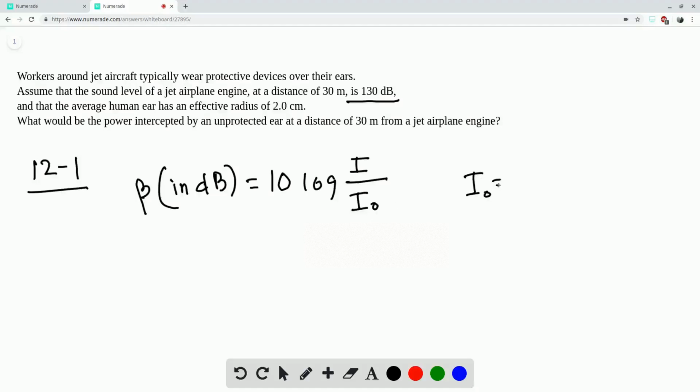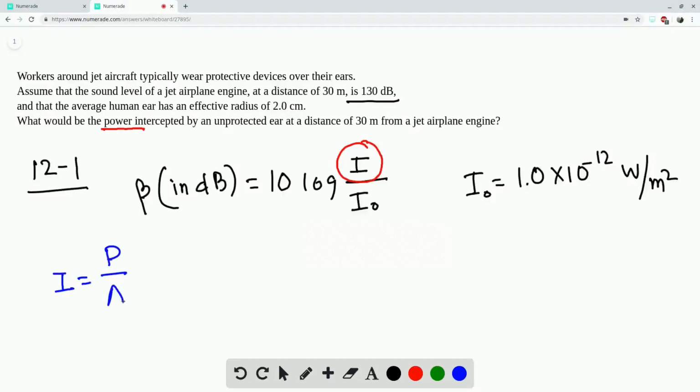Now, I naught is a constant, and its value is 10 to the power minus 12 watt per meter squared. We need to figure out the intensity, because our ultimate goal is to find the power, and we know that intensity is equal to power radiated per unit area.